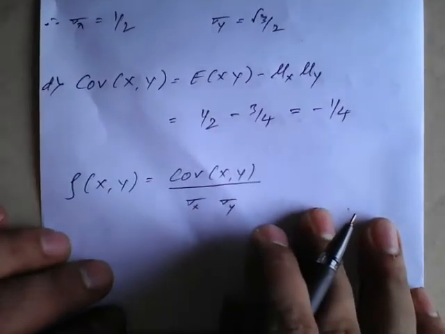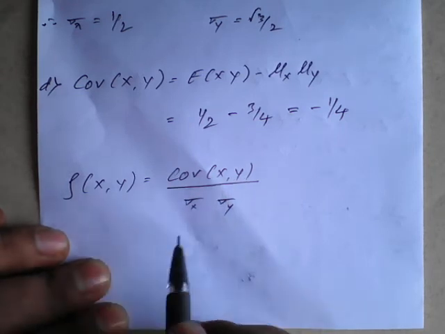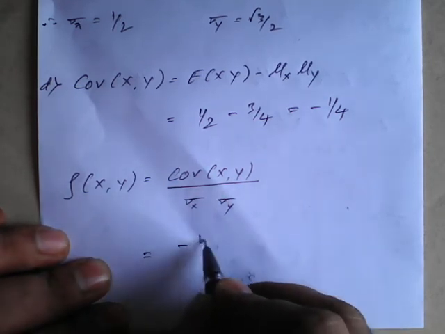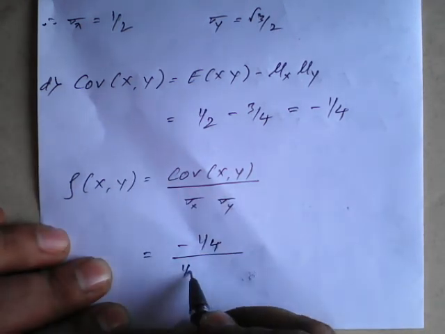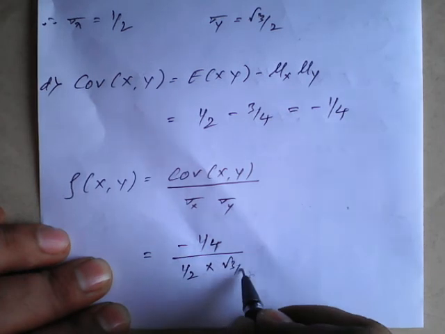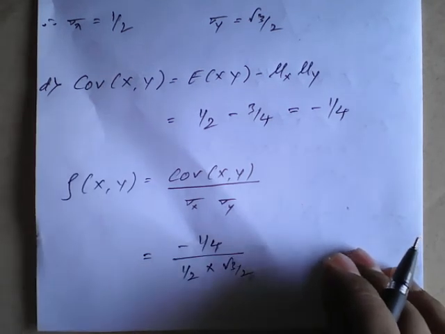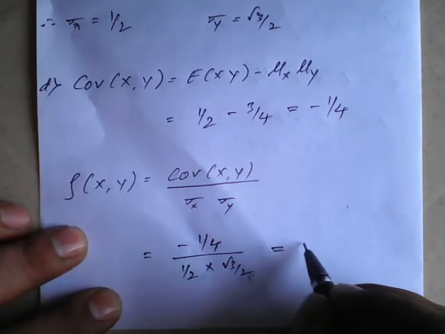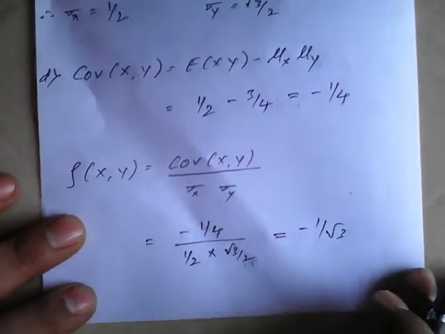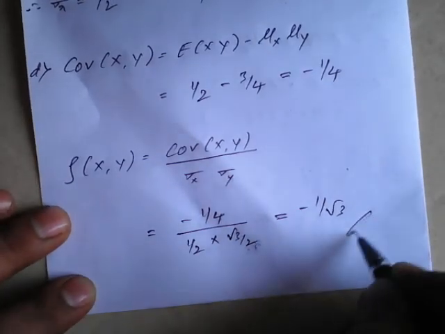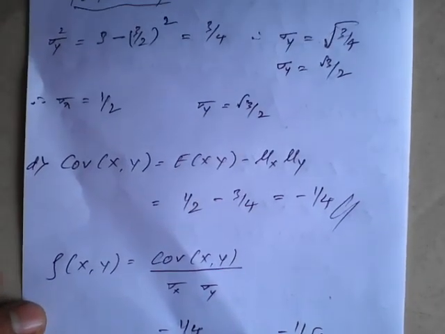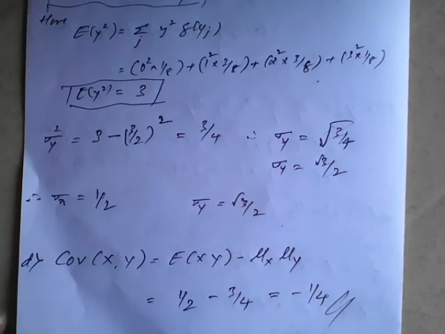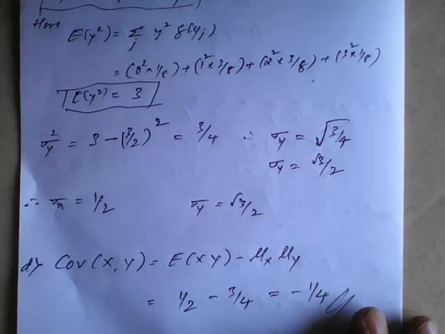So covariance formula we know it. Correlation is covariance of xy divided by standard deviation of x into standard deviation of y. Covariance is minus 1 upon 4 divided by standard deviation of x, just now we got it is 1 by 2 into root 3 by 2. So resultant is what here? On simplification we will get this one as minus 1 upon root 3. So therefore in this way we need to calculate the covariance and correlation. But here the remaining concept is same, only thing is how to construct a table from the word example, that is very important here. Okay.